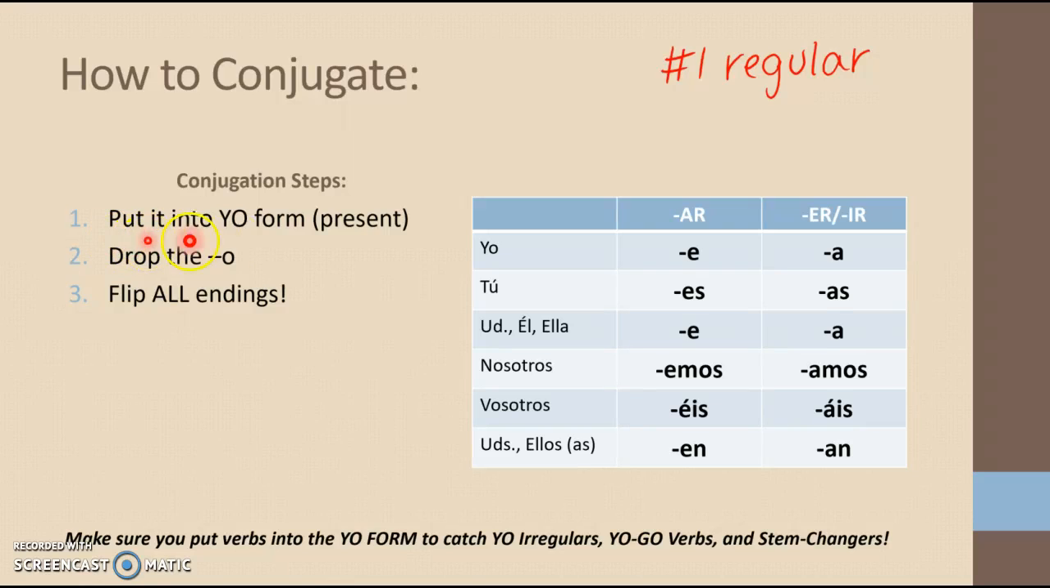And by hitting this yo form, we are able to catch any irregulars, any yo-go verbs, and any stem changers. So that yo form is really important. And we've made those steps before, except now we have 6 different conjugation endings that are based on the subjects presented to us.